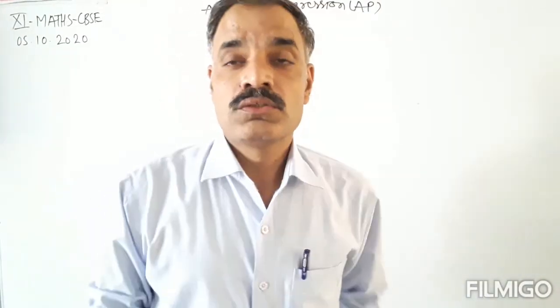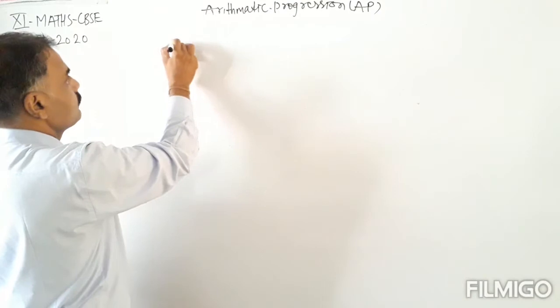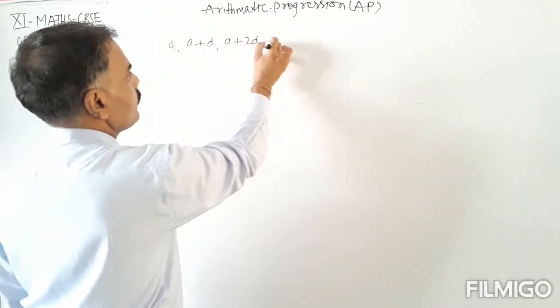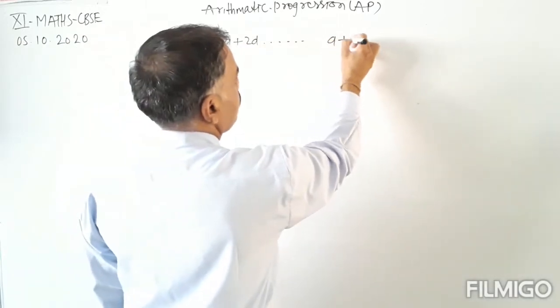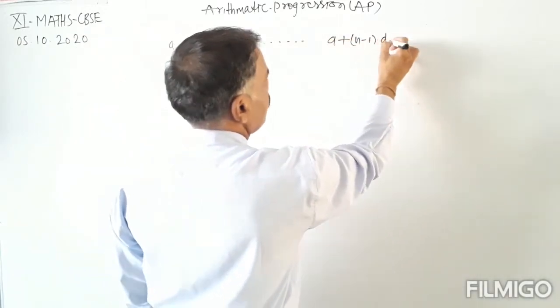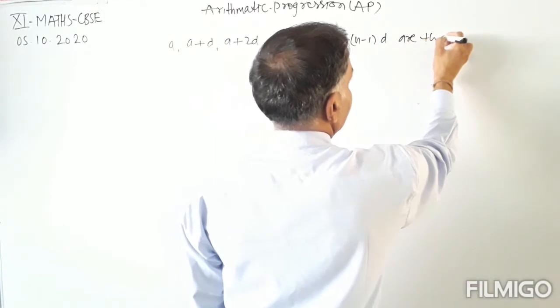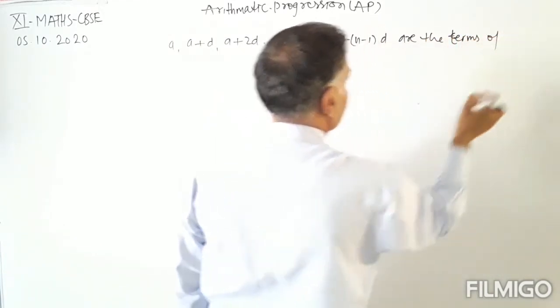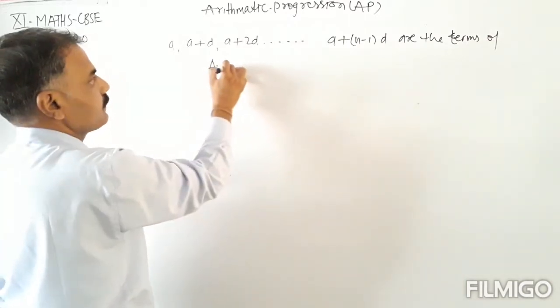So a, a plus d, a plus 2d, and so on, a plus (n minus 1) into d are the terms of the arithmetic progression.